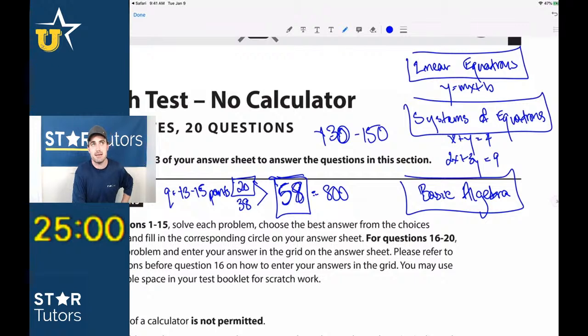Okay, so this is math test number 7. So no calculator test number 7, section 3. The no calc section is always section 3. 25 minutes on the clock. No calculator, obviously. Don't use your calculator if you're watching this video.